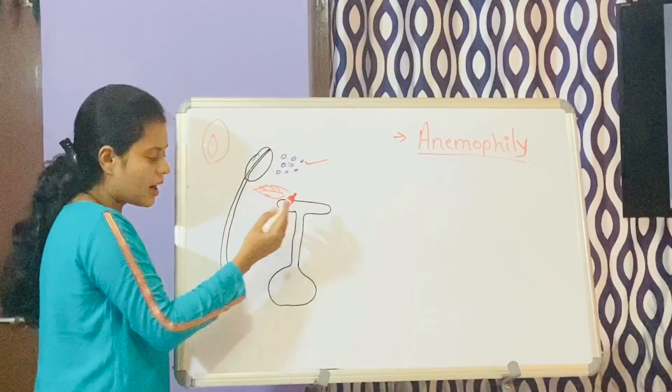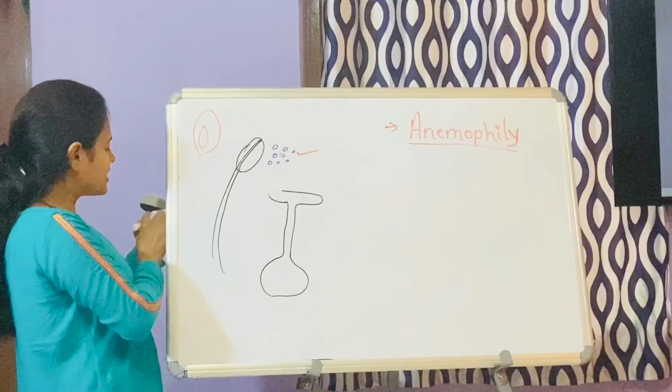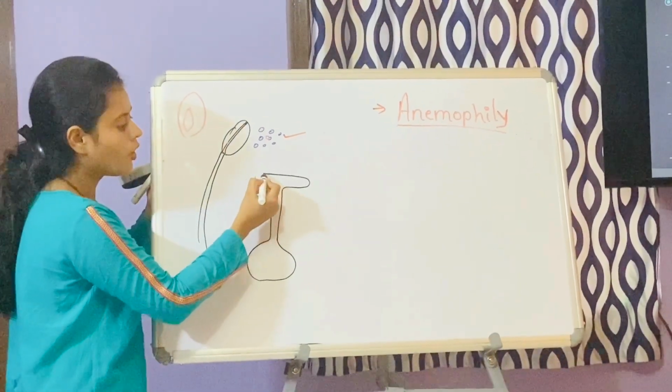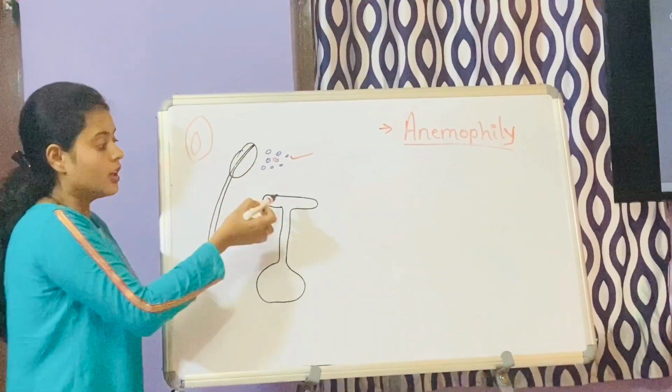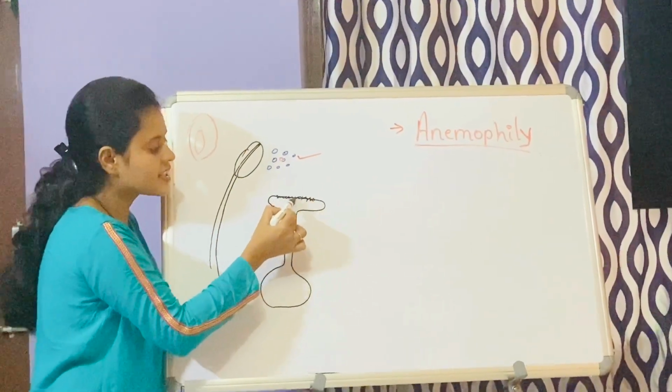Next, the stigma surface should be broad. Though it is broad, it should have some feathery structure, or a hairy-like stigma should be there.